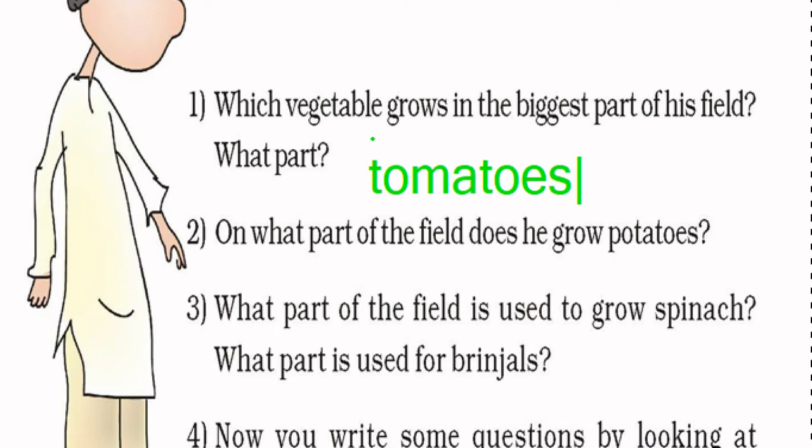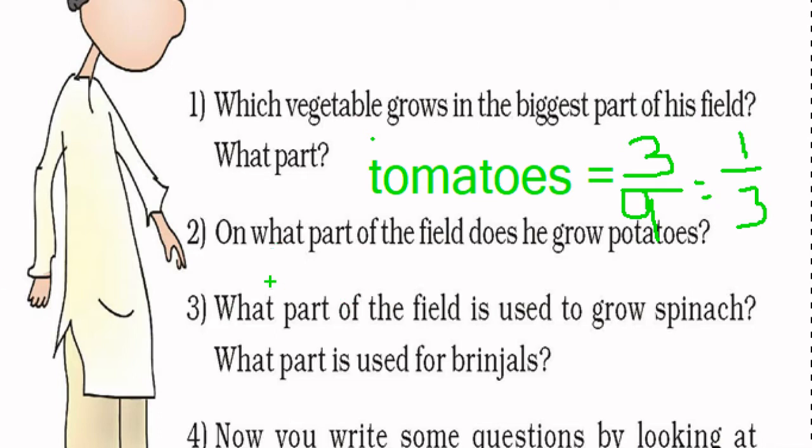Tomatoes are growing in the biggest part of the field, which is equal to 3 upon 9, that is equal to 1 upon 3. So tomatoes are growing in 1/3 of the field.